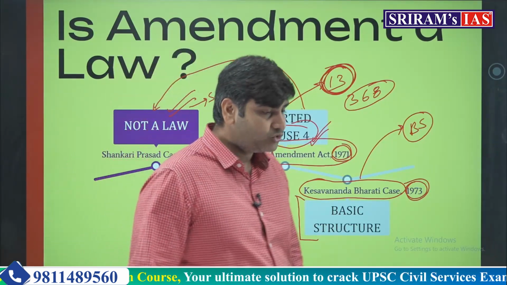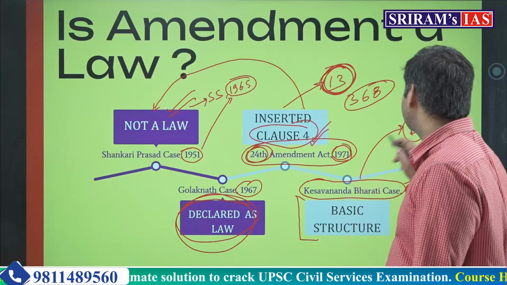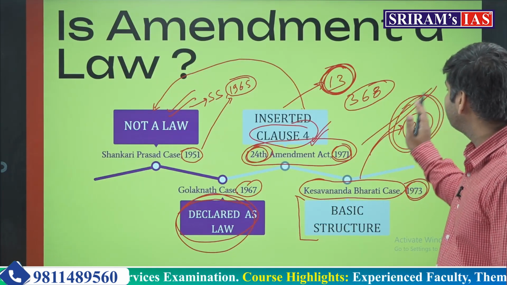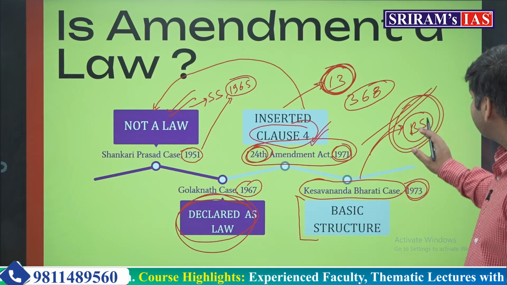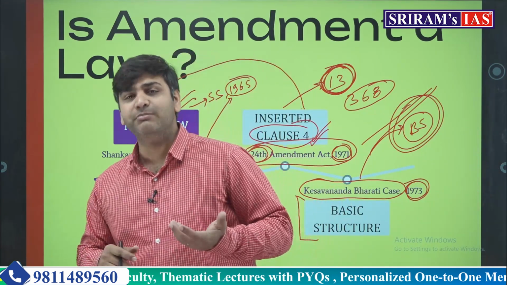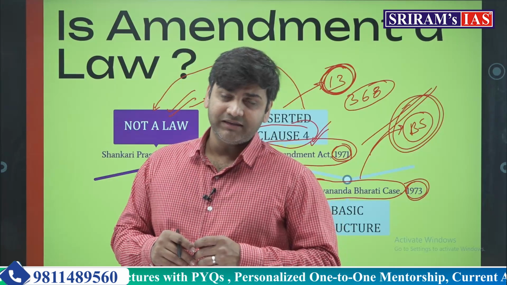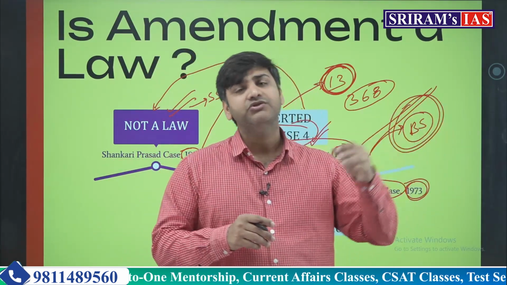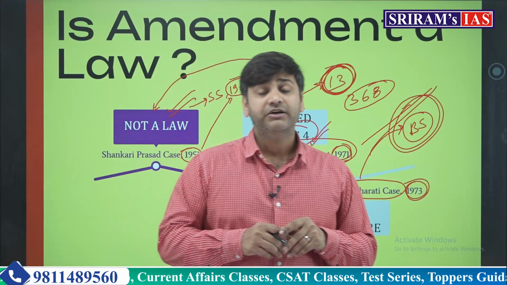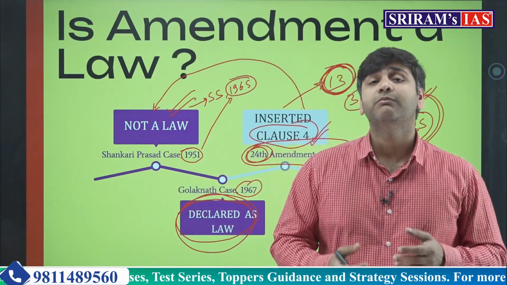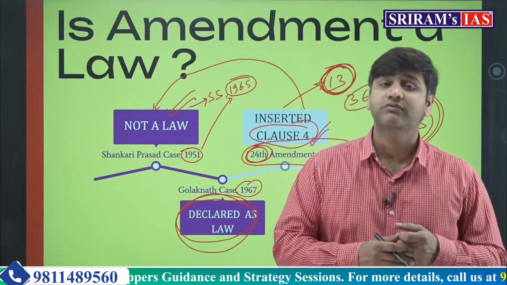That simply means you can enrich the constitution, but you cannot abridge the constitution, you cannot take away a part of it when it comes to the basic structure. Although the judiciary has not defined what is basic structure, everybody knew through several judgments of the judiciary what it means by the basic structure of the constitution.